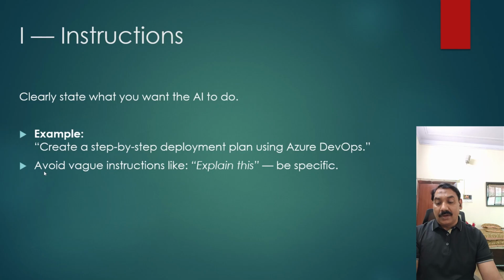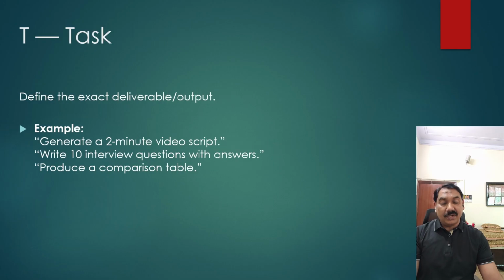We can also say if there is anything we want to exclude. For example, I want to say avoid instructions like "explain this"; be specific. These types of instructions should be clearly mentioned. Otherwise, ChatGPT will respond from its own models. So we need to provide clear instructions to get the appropriate result.